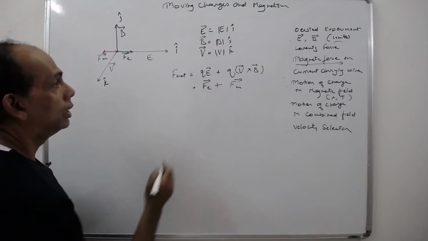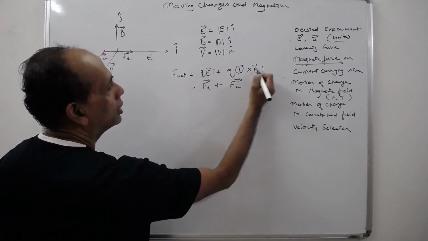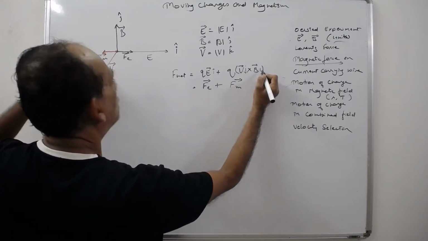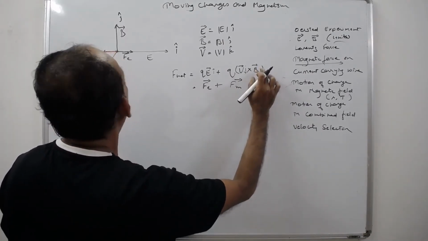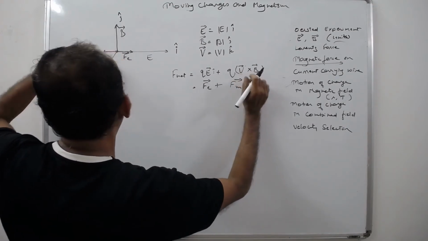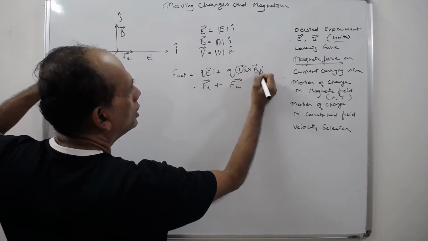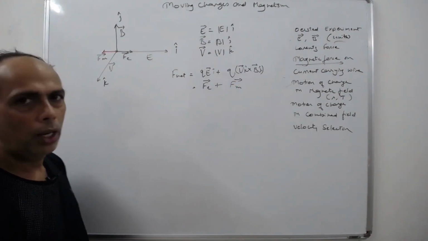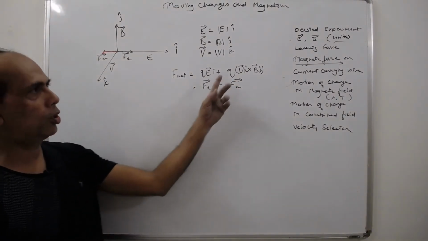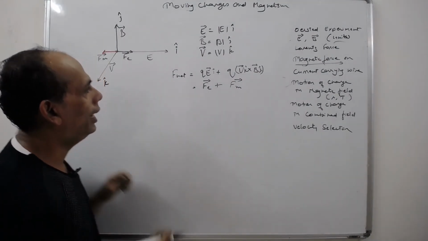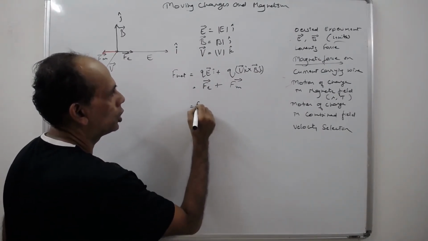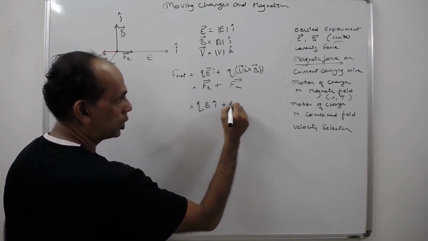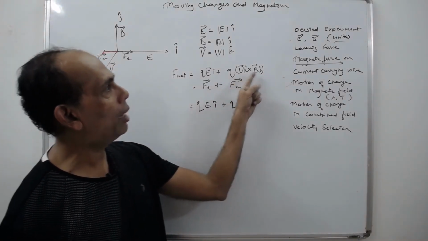I will tell you how. E is i cap, and B is k cap, and the velocity is j cap. Now, if you understand the cross product of vectors, then this is qE i cap plus q k cap into j cap.